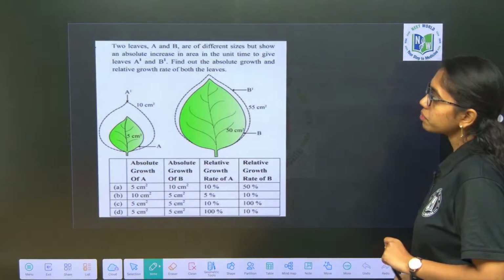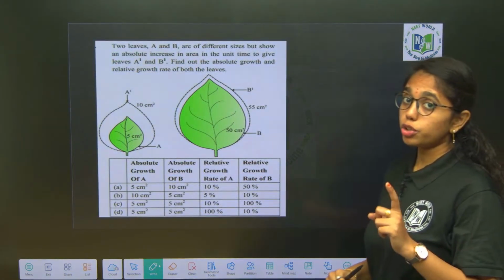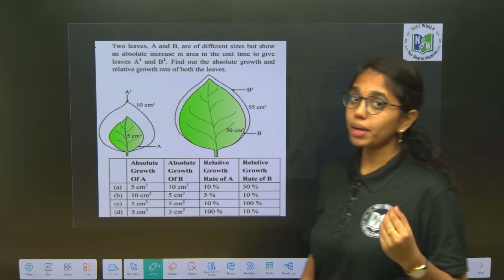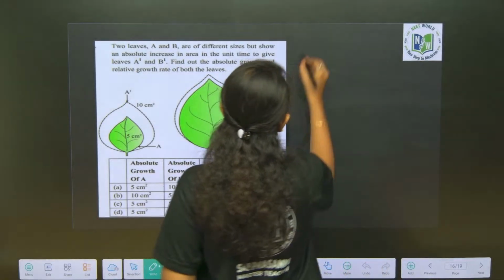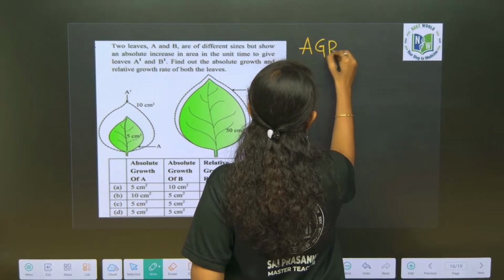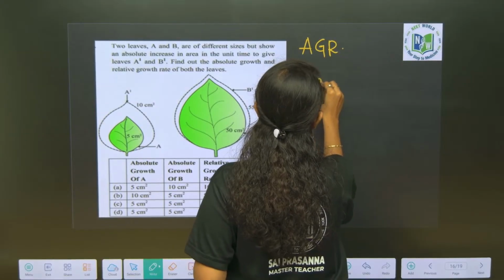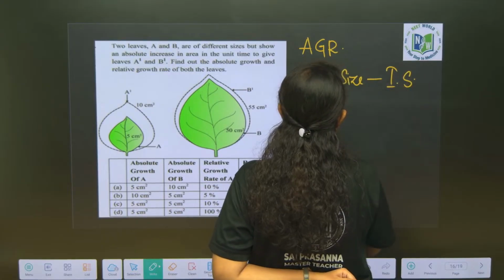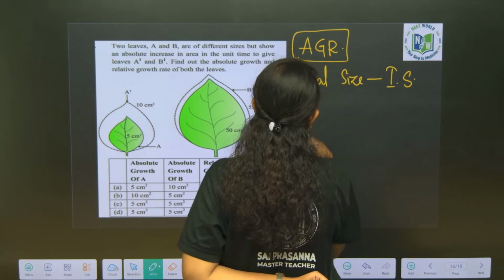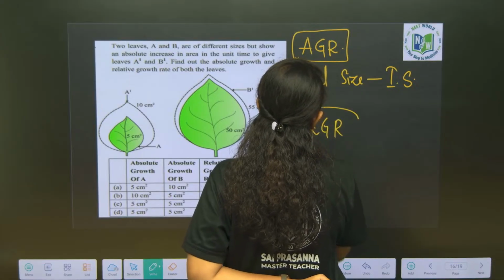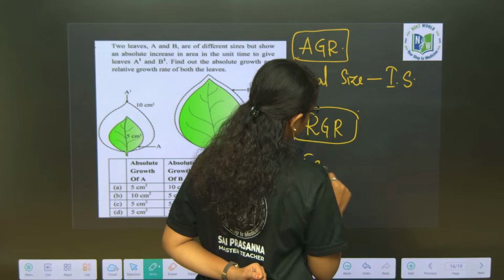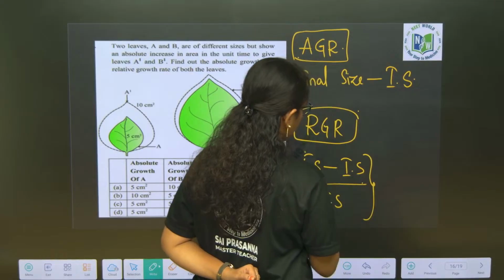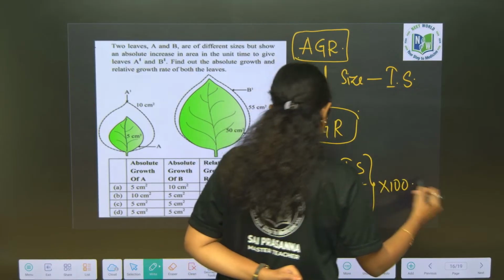Next. Yeah, this is about absolute growth rate and relative growth rate. First, let us recall the absolute growth rate formula and relative growth rate formula. First, absolute growth rate. It is final size minus initial size. This is the absolute growth rate. Relative growth rate will be final size minus initial size by initial size into 100. Let us calculate. Okay.